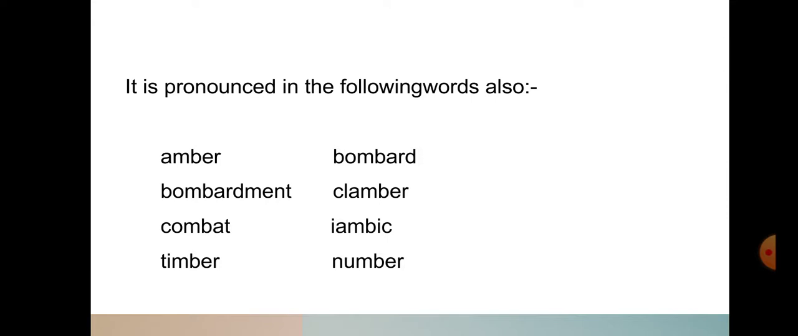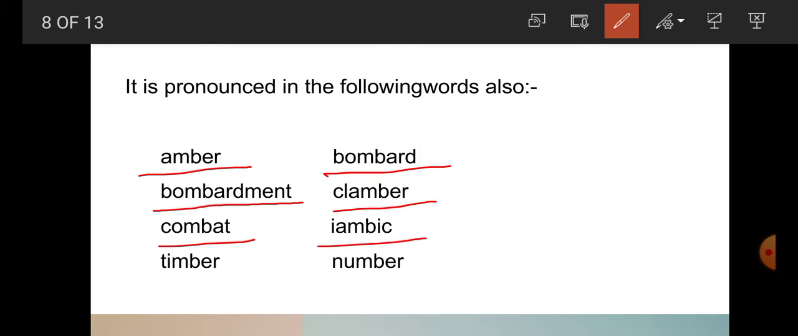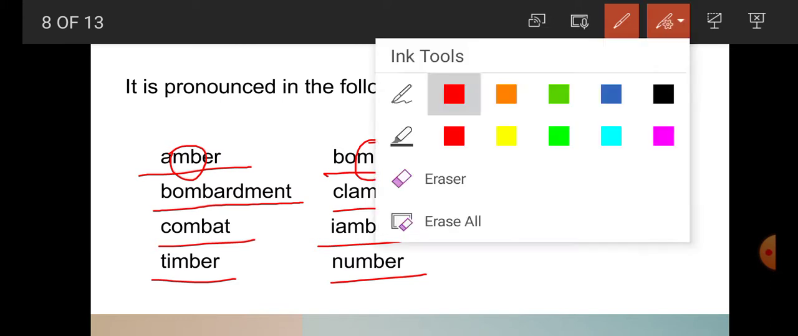Now students, it is also pronounced in the following words. For example, amber, bombardment, bombard, clamber, combat, iambic, timber, number. So in these words, B is after M, but it is pronounced. So these words are exceptions, where B comes after M and it is pronounced.